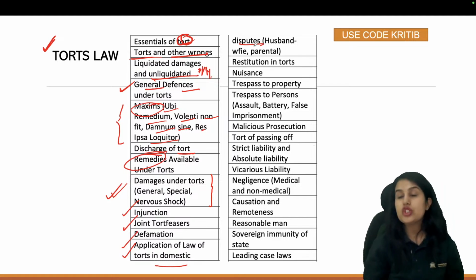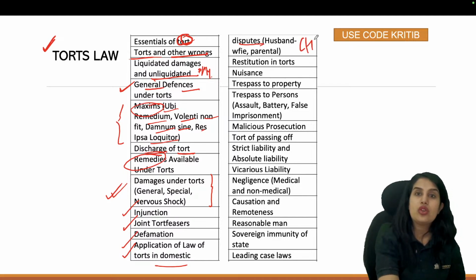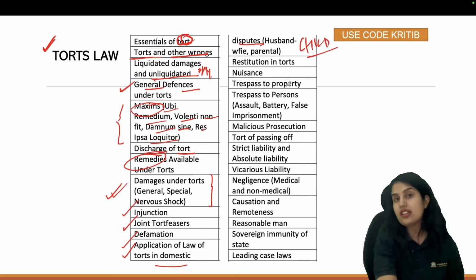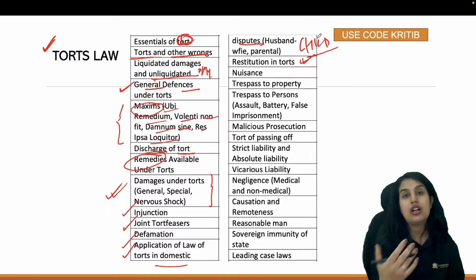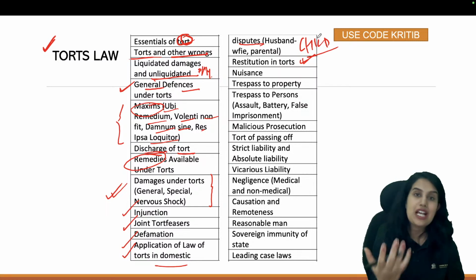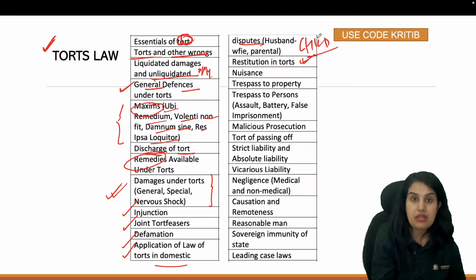For example, if a child commits a tort, a 7-year-old boy commits a tort, will his father and mother be made liable? Will there be tortious liability between husband and wife? Restitution in torts: how will the person whose right has been violated be given a remedy?